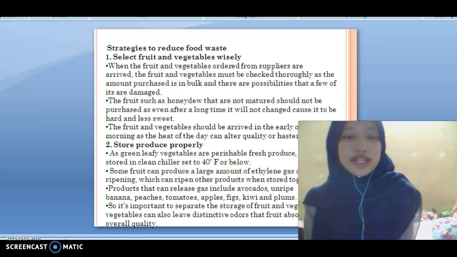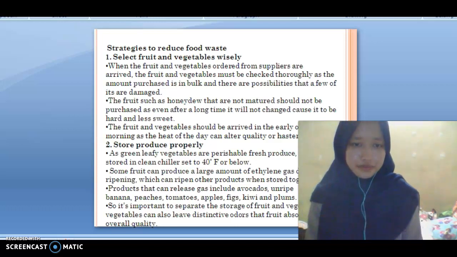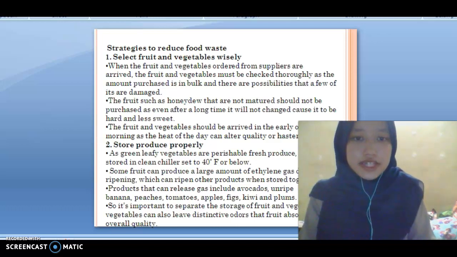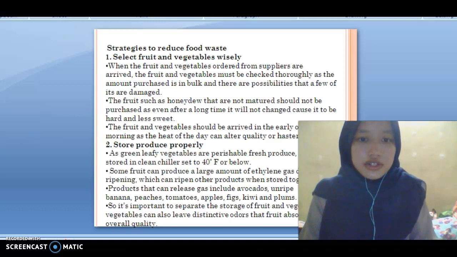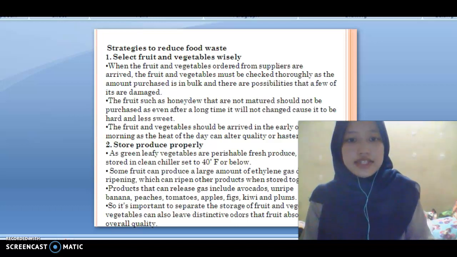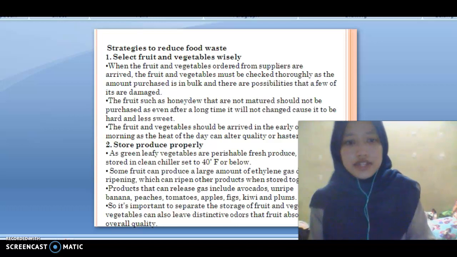Store produce properly. As green leafy vegetables are perishable, they must be stored clean and chilled, set to 40 Fahrenheit or below. Some fruit can produce a large amount of ethylene gas during ripening, so it's important to separate the storage of fruit and vegetables, as vegetables can also leave a distinctive odor that the fruit absorbs, which can affect the overall quality.